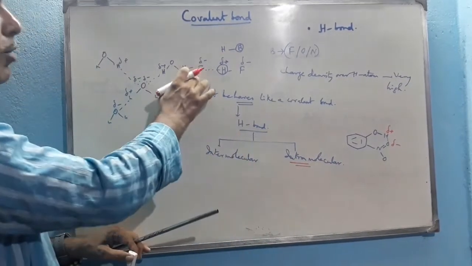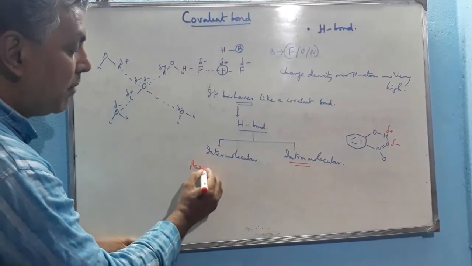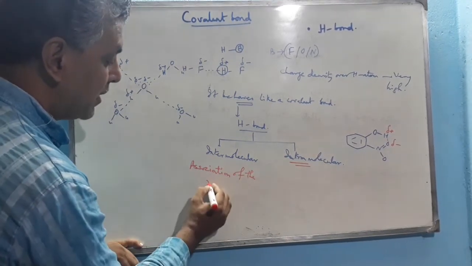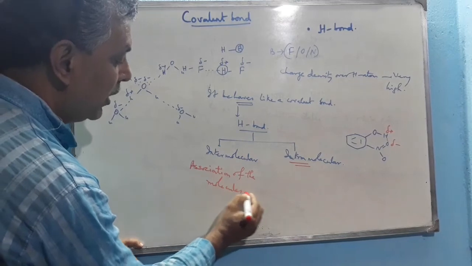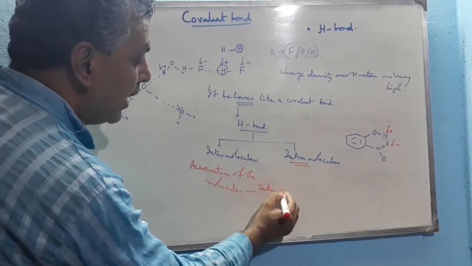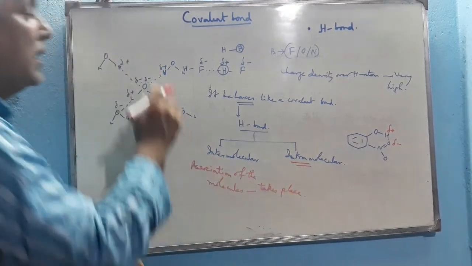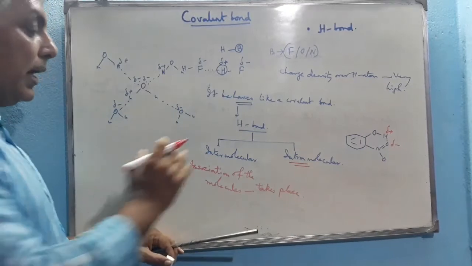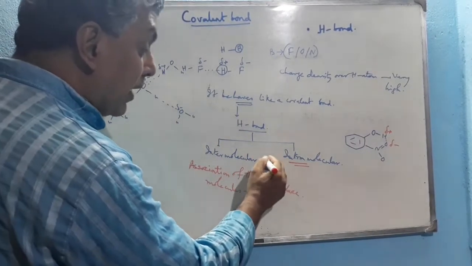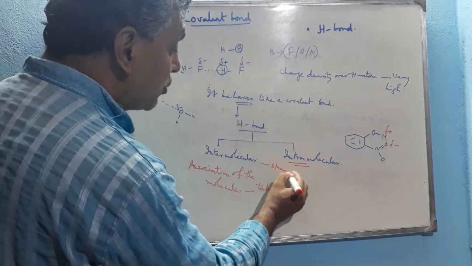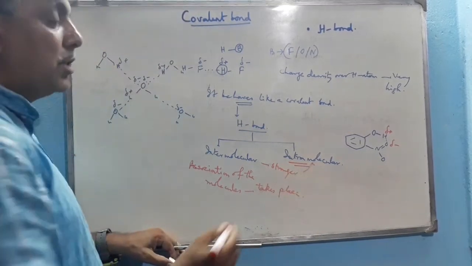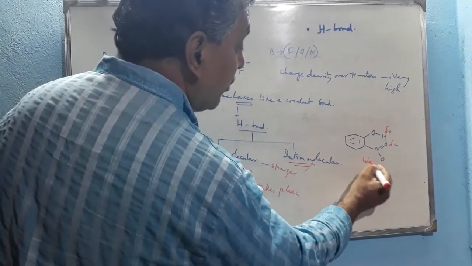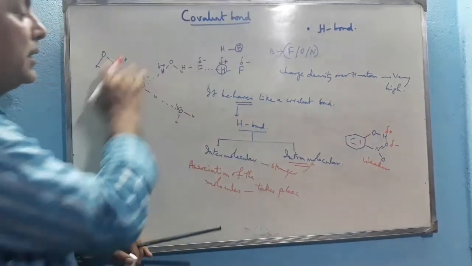In case of intermolecular hydrogen bond, association of the molecules takes place. Hence, the bond dissociation enthalpy is somewhat greater. So intermolecular hydrogen bond is generally stronger than intramolecular hydrogen bond. Intramolecular hydrogen bonds are weaker than intermolecular hydrogen bonds.